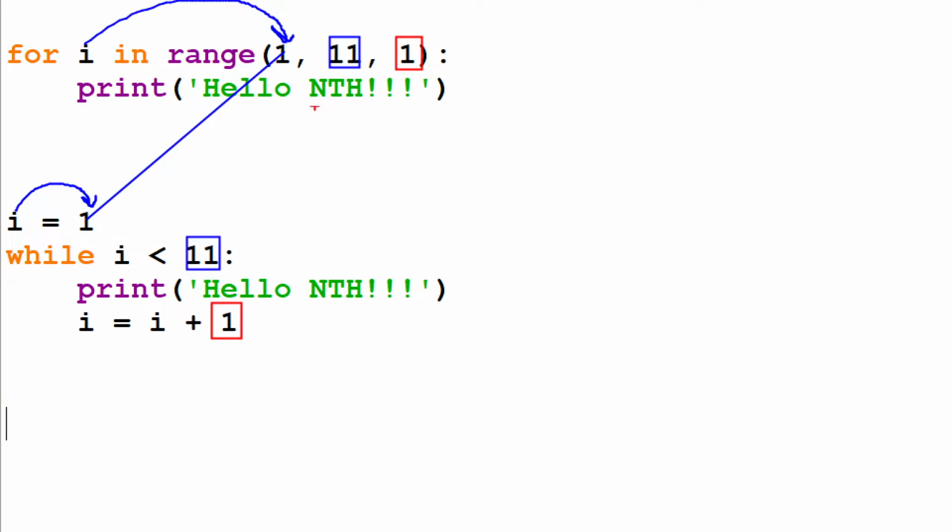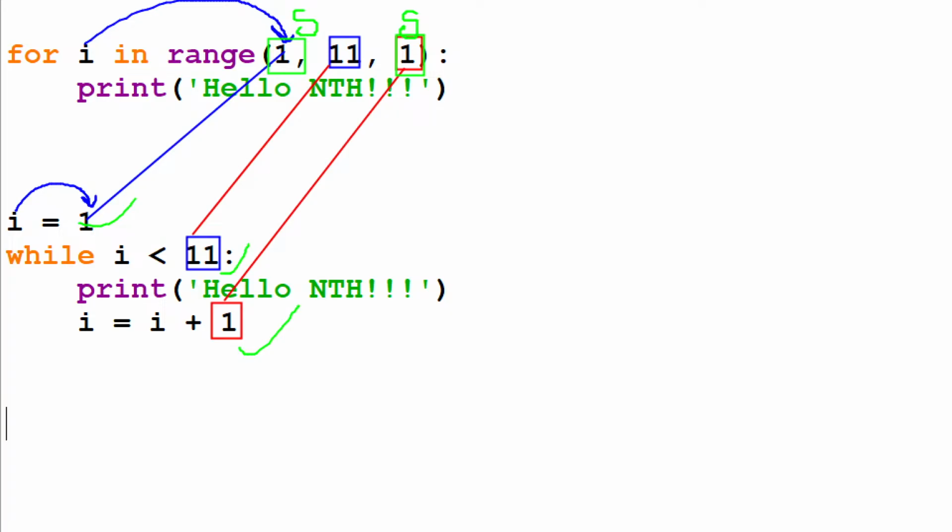That's all, right? So in the for loop's range function, and here also in the while loop, but in the range function these two are optional, guys, right? The start value is optional and the increment, the step size, is optional. Both are optional. But here these three are mandatory. These three are mandatory. That's all.